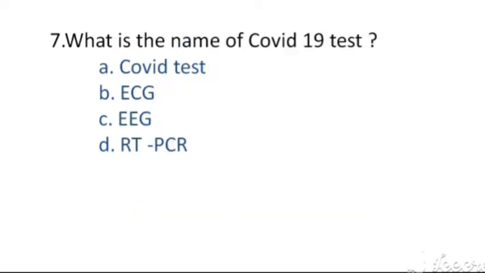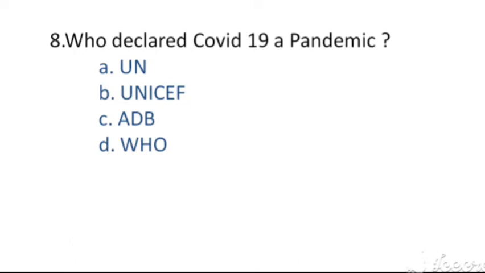What is the name of COVID-19 test? The options are A. COVID test, B. ECG, C. EEG, D. RT-PCR. The right answer, option D, RT-PCR. Who declared COVID-19 a pandemic? Options are A. UN, B. UNICEF, C. ADB, D. WHO. The right answer, option D, WHO.